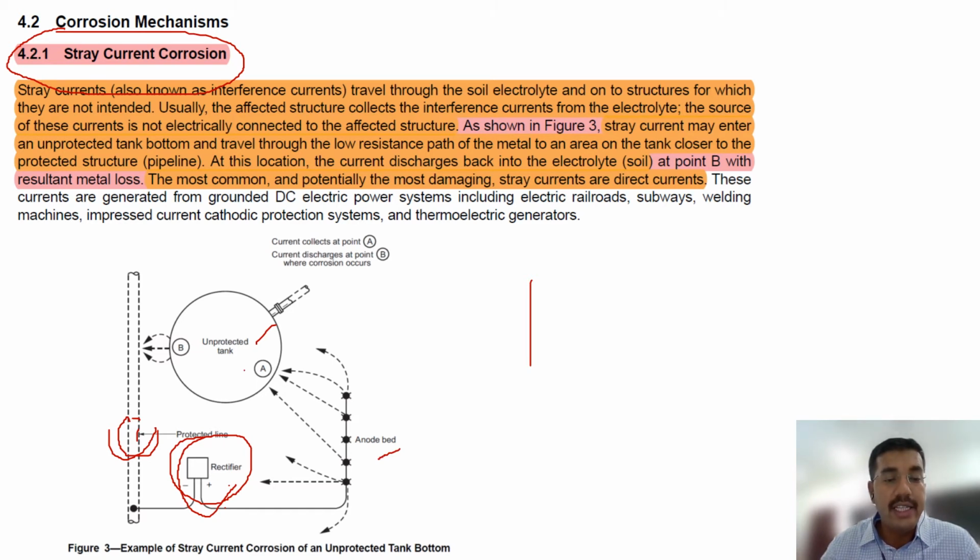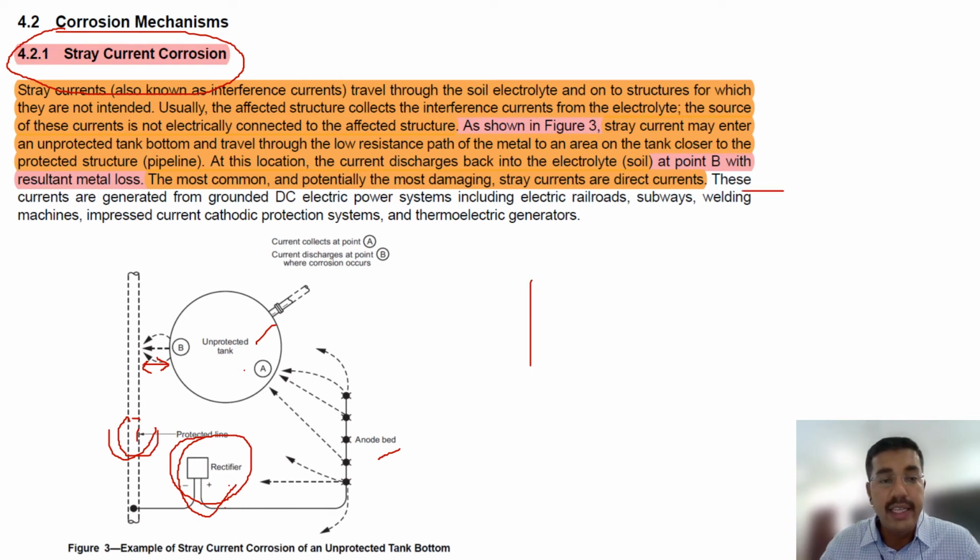But the product line is connected to the tank, which is very near, and we didn't identify. That's why whenever we do any cathodic protection, we need to do a survey of nearby underground equipment also. What are the underground equipment? Then we have to measure every 6 months the potential of the currents. Is it okay, what we have set, or is it different? Then based on that we have to find out whether the stray current is there or not. If stray current is there, that means the cathodic protection is not working, okay.